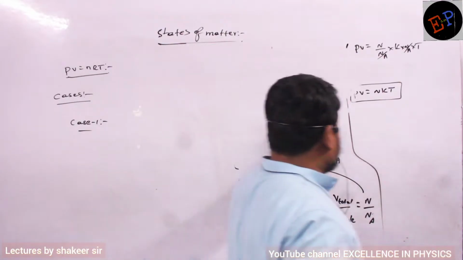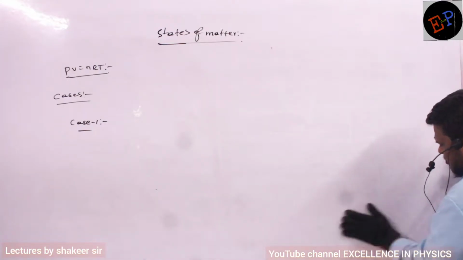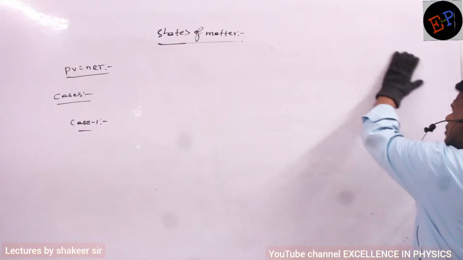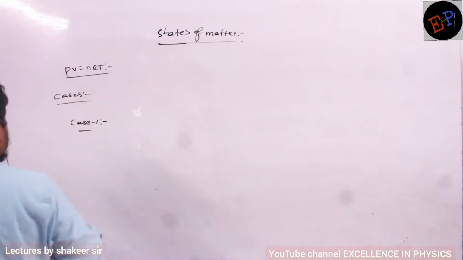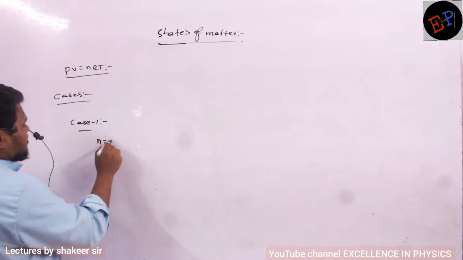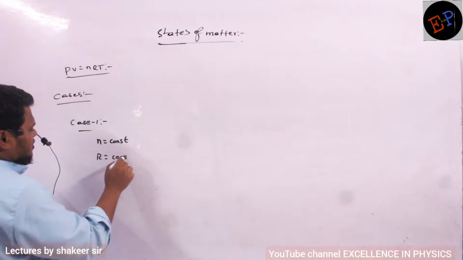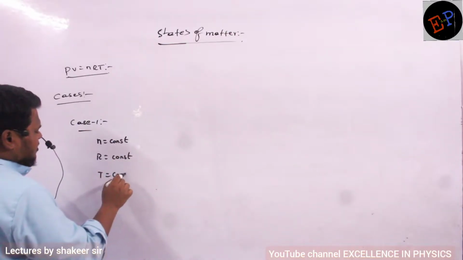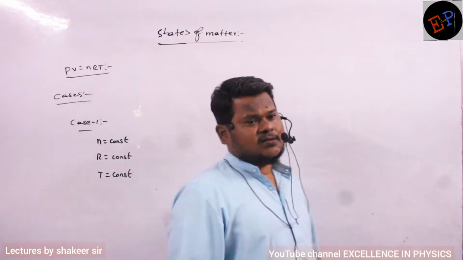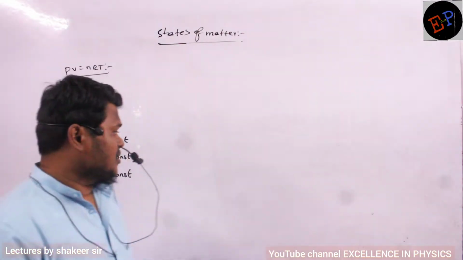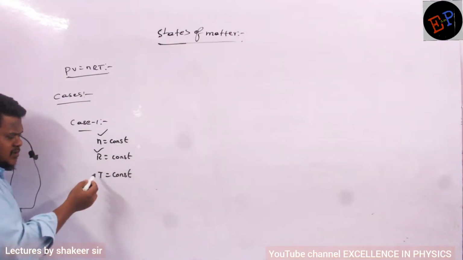Now see. In the ideal gas equation, PV is equal to nRT, we will write different cases which are possible. It means how we are heating the gas or how we are removing gas from the system. There are three methods. First one is that number of moles of a gas is a constant. R is already a constant. And if I maintain temperature also to be constant, then what kind of process is it? If temperature is constant, this is an isothermal process. Isothermal process.